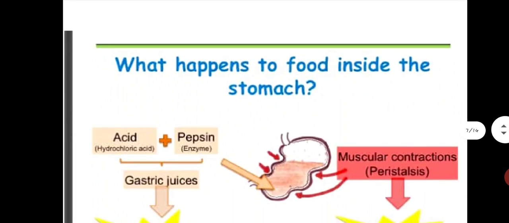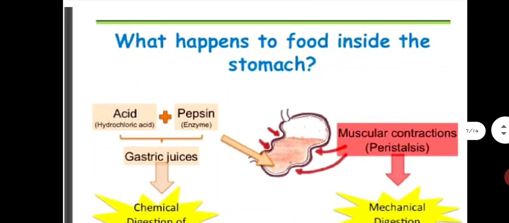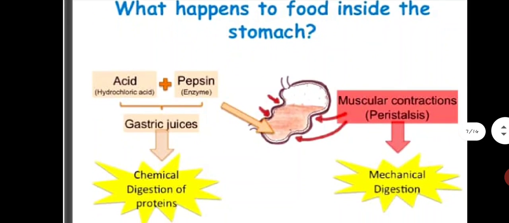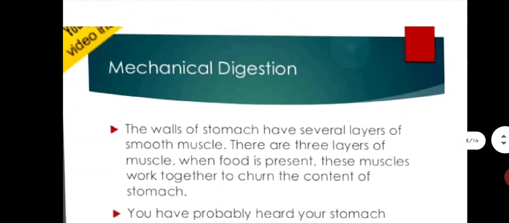Next, what happens to food inside the stomach? When the food reaches your stomach, how does the chemical and mechanical digestion occur in your stomach? That we are going to study. Next, mechanical digestion.